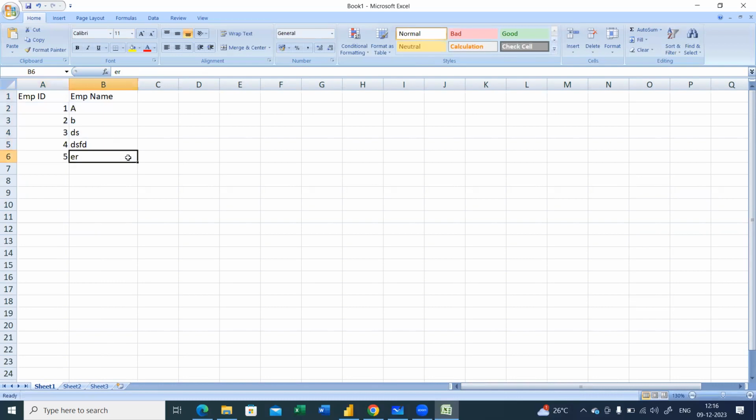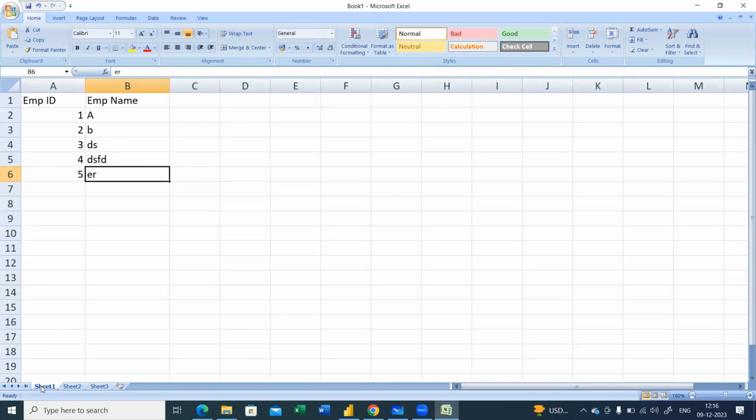Now, this is a sheet here. Getting my point, Vijay? This is a sheet, where we have Sheet1. You can rename Sheet1 as employee directory. Okay, employee directory, you can just rename it. Now, you have employee ID and employee name here. How do I turn this into a table?